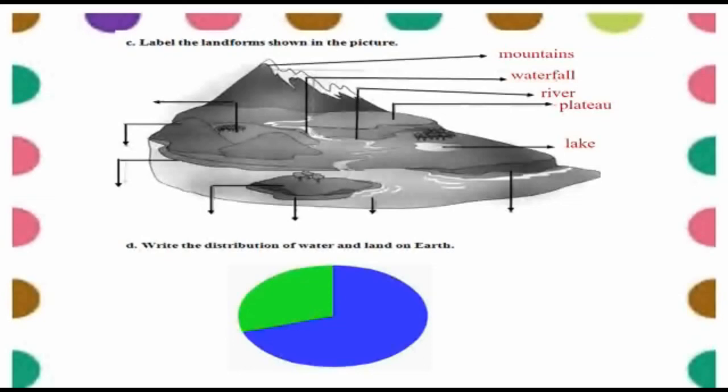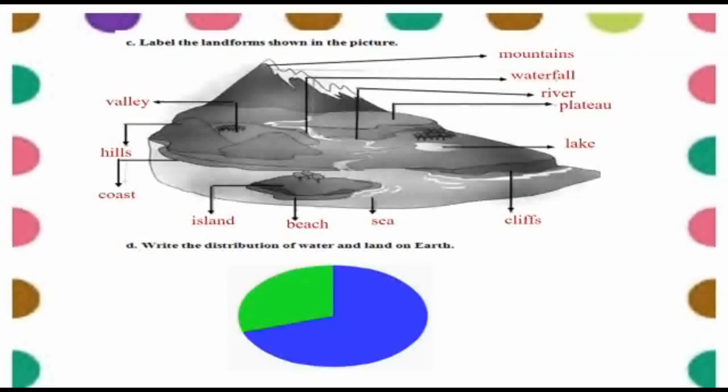After lake there are cliffs. Then after cliffs there is sea. After sea, the area around the sea, it is called beach. The land which is surrounded by water on all sides, it is called an island. Then the land near the sea is called coast. After coast there are hills which are smaller than the mountains, and then there is a valley which is surrounded by mountains.